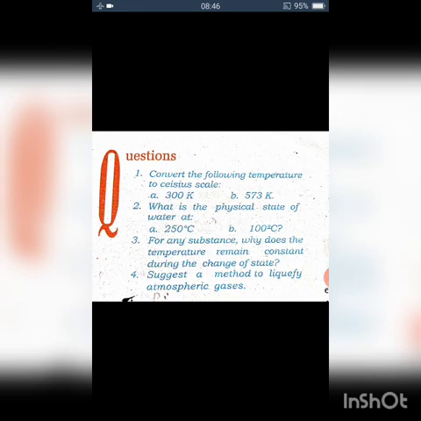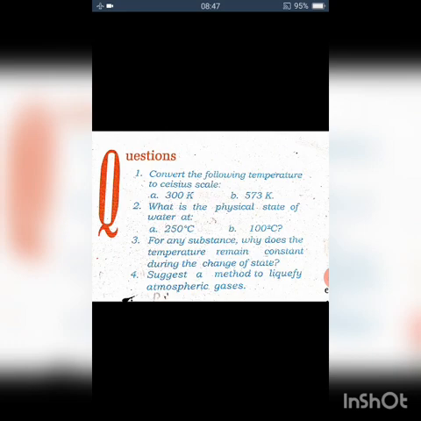First question, convert the following temperatures to the Celsius scale. First one, 300 Kelvin. We know that 0 degrees Celsius is equal to 273 Kelvin. So how do we convert Kelvin to degrees Celsius? You have to subtract 273. So 300 minus 273, we get 27 degrees Celsius. B, 573 Kelvin. 573 minus 273 will give you 300 degrees Celsius.